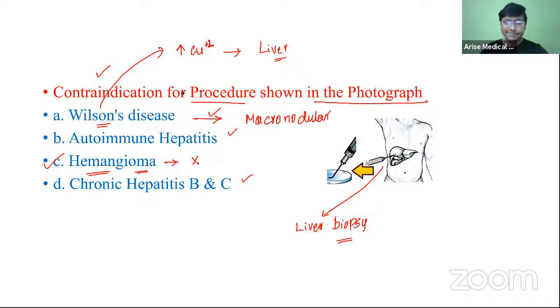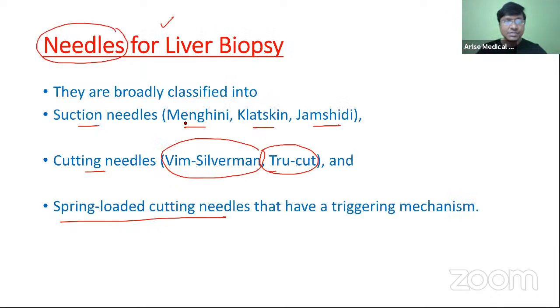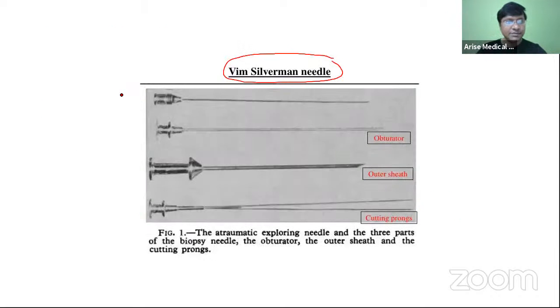Next, you should be very much aware of how the Vim Silverman needle appears. These are the various parts of the Vim Silverman's needle. So this is the needle actually, then we have obturator, outer sheath, and as well as the cutting prongs. So this is your Vim Silverman's needle, which is used for the liver biopsy. Please remember this. This is very, very important.